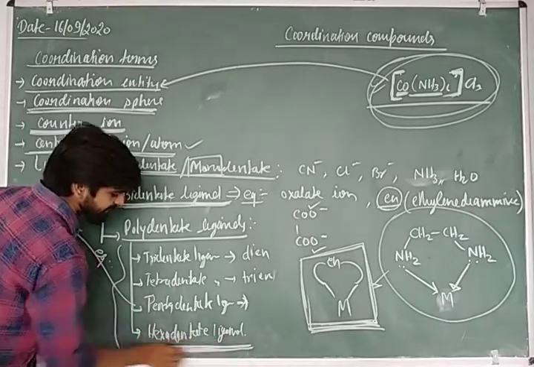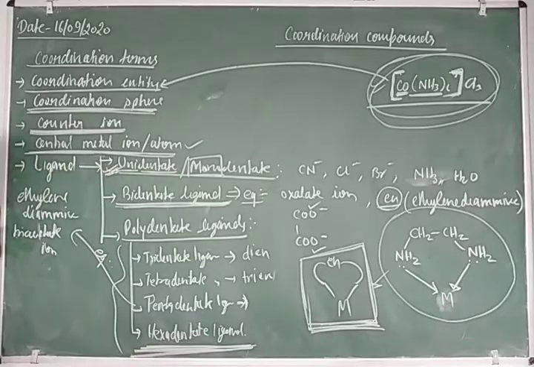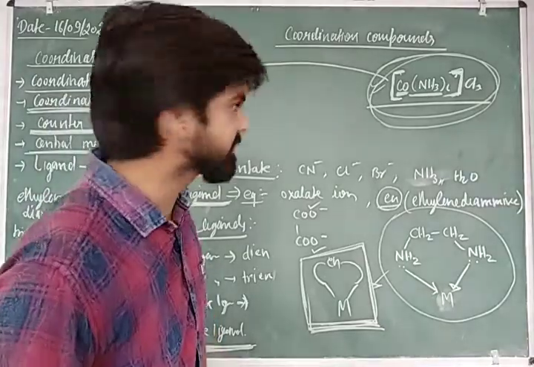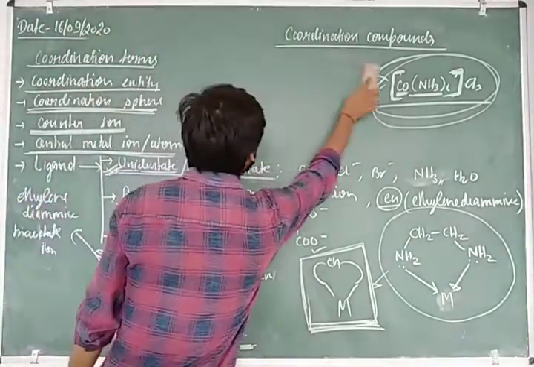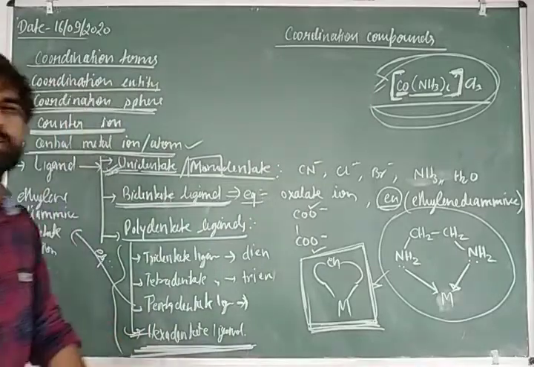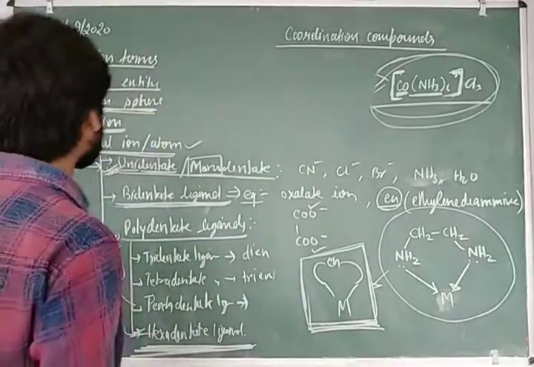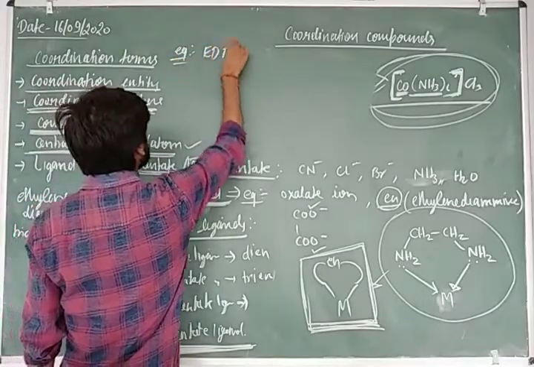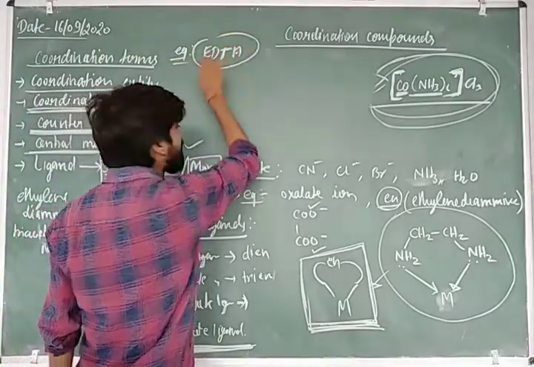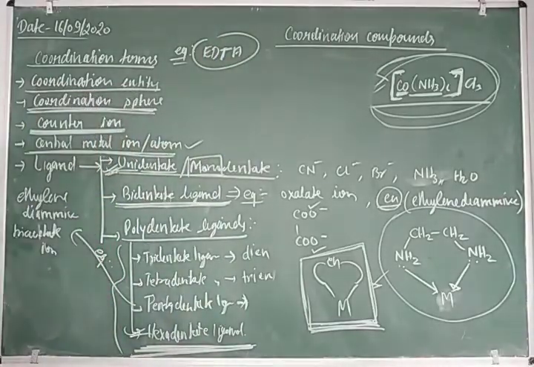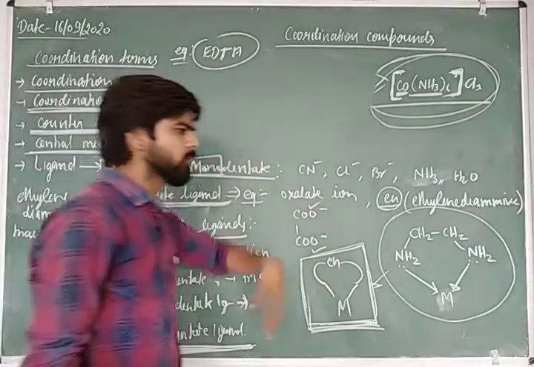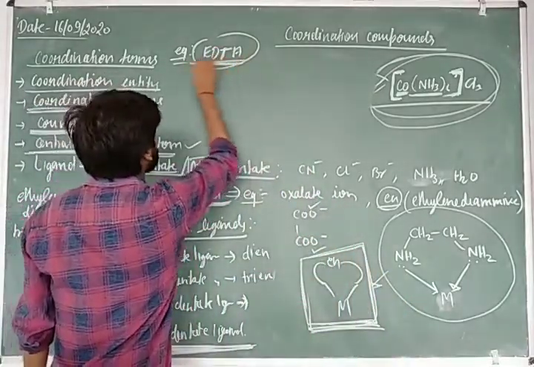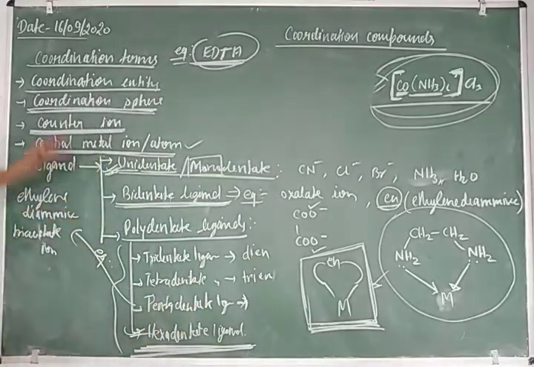And the most important is the hexadentate ligand. It is important for your board examination. What is a hexadentate ligand? The ligand which gives 6 pairs of electrons to the central metal ion. The example of a hexadentate ligand is EDTA, which is very important, and sometimes in your board examination the full form of EDTA will be asked.